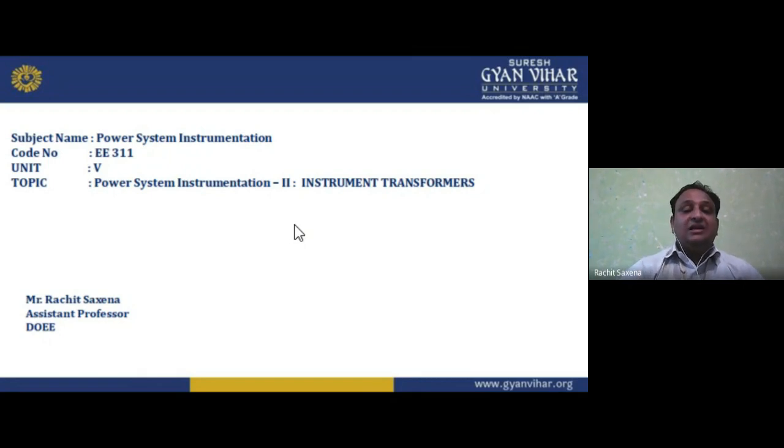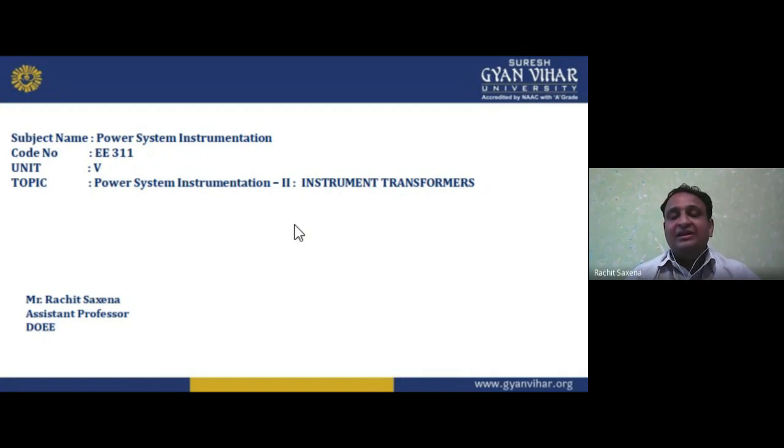Then we have the active power, reactive power, and apparent power. We have three powers in an AC system, known as complex power: apparent, active, and reactive. Apparent is the phasor sum of active and reactive. Active is due to the resistor, and reactive is due to the inductor and capacitor. Active is consumed power, and reactive is waste power. We can measure these very easily with the help of an energy meter, using VI cos phi for the active power, and VI sin phi for the reactive power.